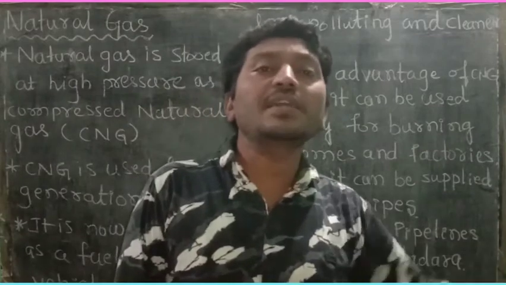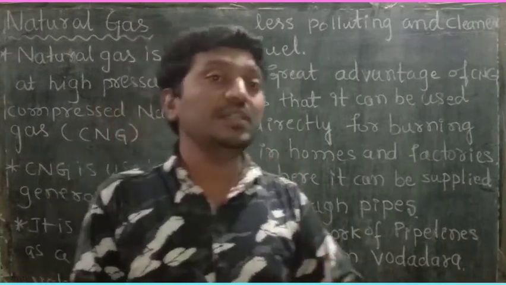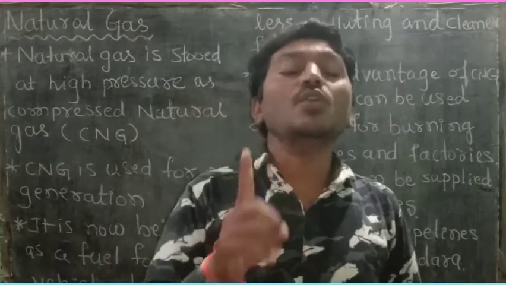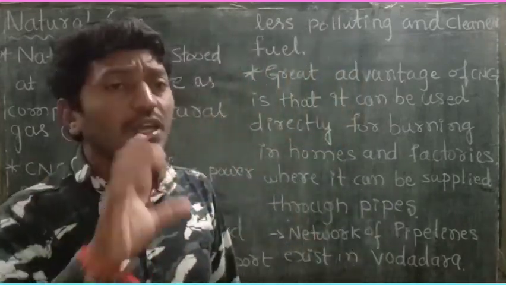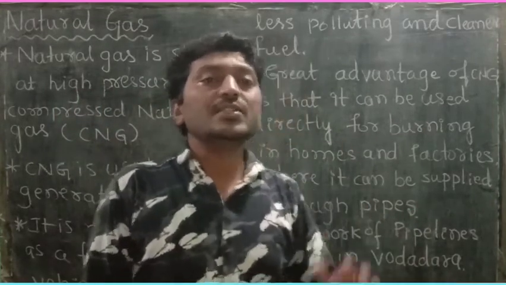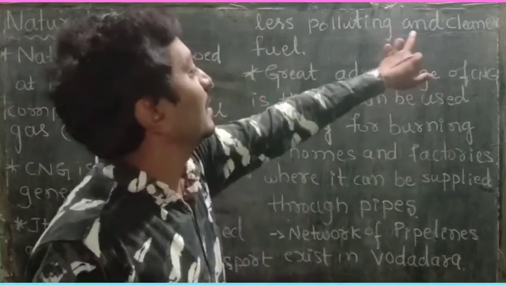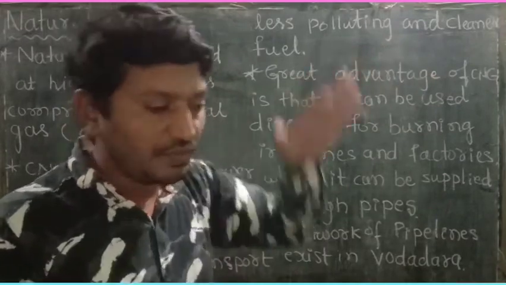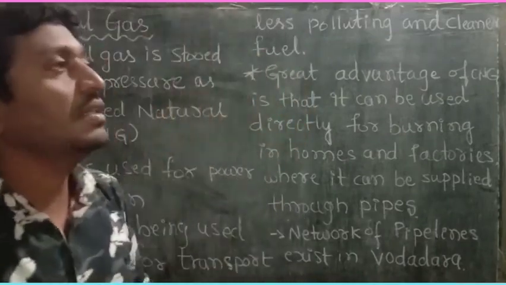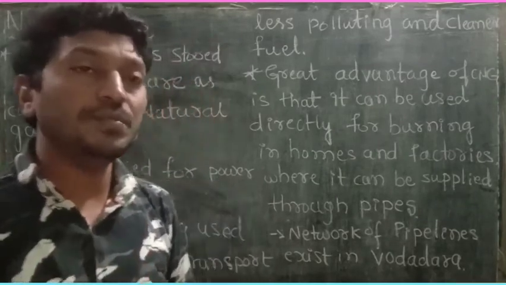Nowadays in many vehicles we use petrol and diesel as fuel, but they release more smoke, in the sense that they release more carbon dioxide and carbon monoxide. But when CNG is used as a fuel in vehicles, they release much less pollution, as it is a clean fuel. That is why nowadays we are using CNG as a fuel in heavy vehicles. Government buses are already using CNG in some states.